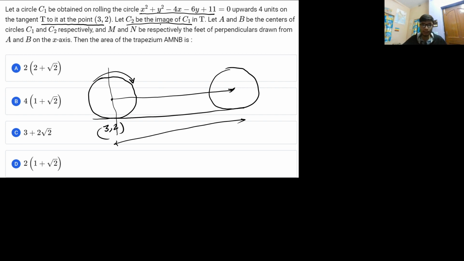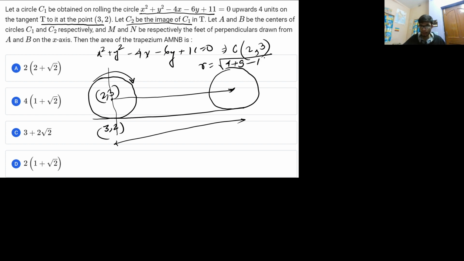So you can definitely solve it. First let me get to the circle. The circle equation is x squared plus y squared minus 4x minus 6y plus 11 is equal to 0. So that is the equation of the circle. From the equation, let me get the center. The center of this particular circle, C, is (2, 3). Let me find the radius: the radius will come out as the square root of 4 plus 9 minus 11, which gives you root 2. So the radius of the circle is root 2.